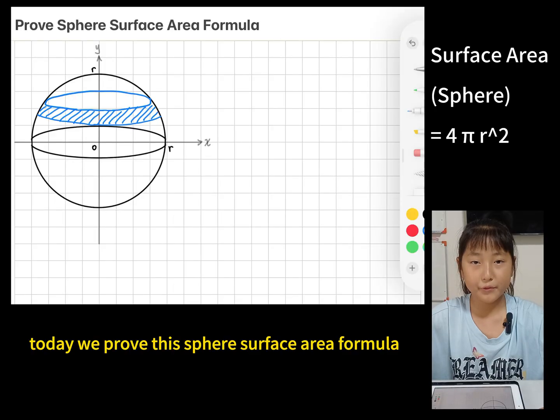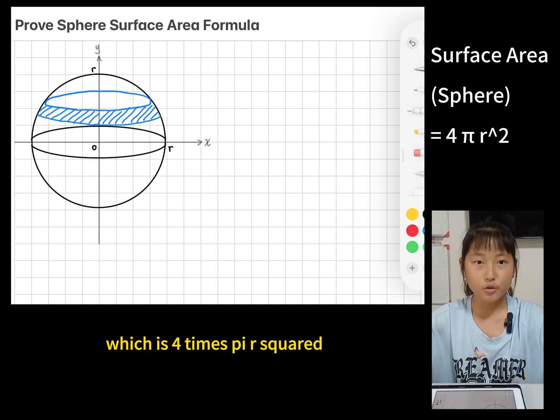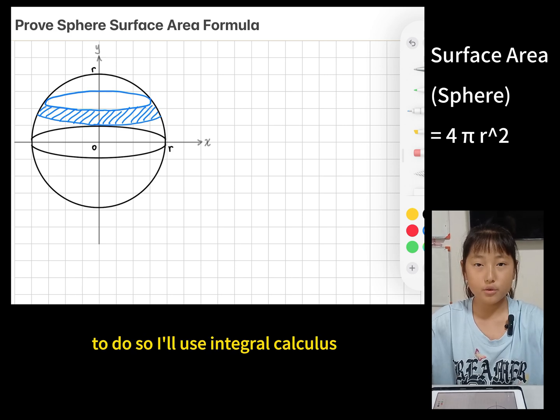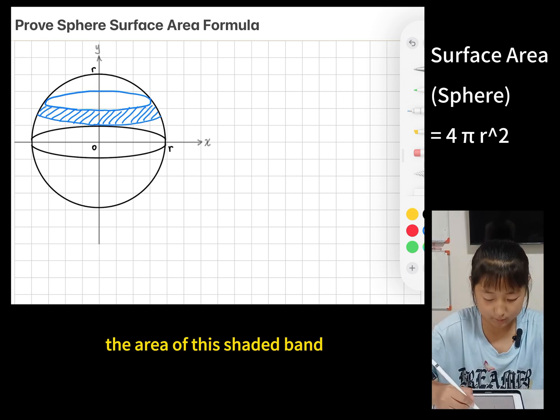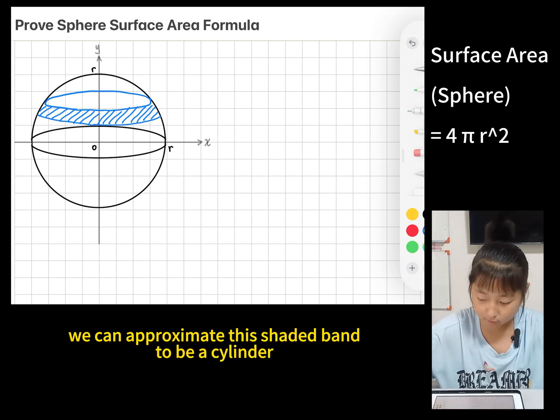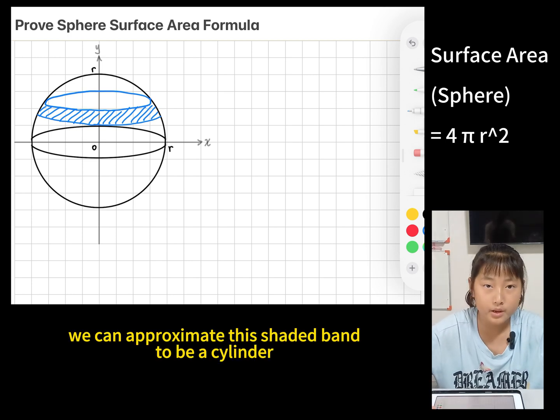Today we proved the sphere surface area formula, which is 4 times pi r squared. To do so, I'll use integral calculus. First, we have to find the area of this shaded band. We can approximate this shaded band to be a cylinder.